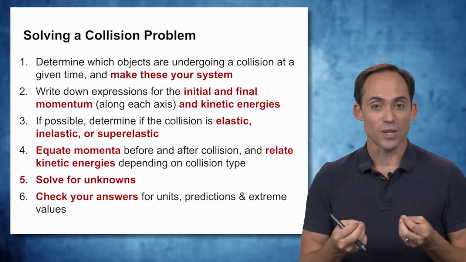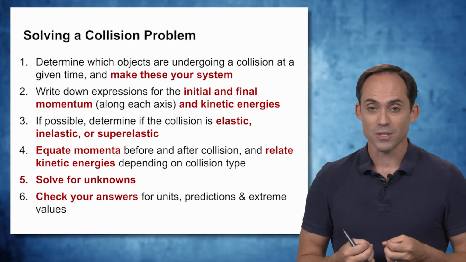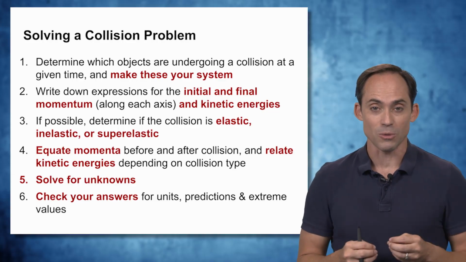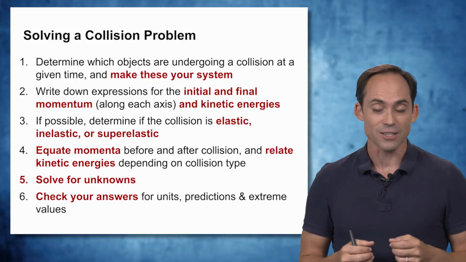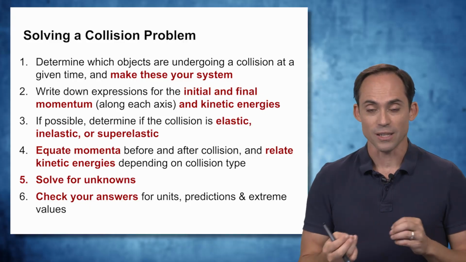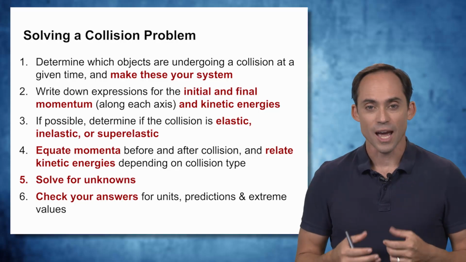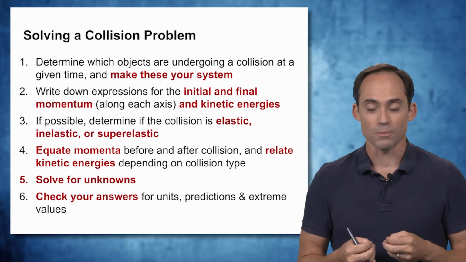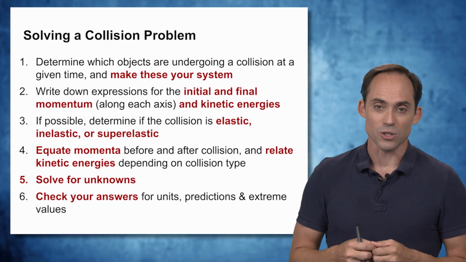Because we're looking at the case where the collision time is very short, so the external forces don't have time to change the momentum in the system, in collision examples, we can always set the change of momentum equal to 0, so we can set the momentum before and after equal to each other along every axis. And then all we have to do is figure out how we relate the kinetic energies based on whether it's elastic, inelastic, or superelastic. And as before, we'll solve for our unknowns, and then we'll check that our problem makes sense in terms of its units, in terms of our predictions for the problem, and whether it matches some extreme values that we can assume for what the collision is like.